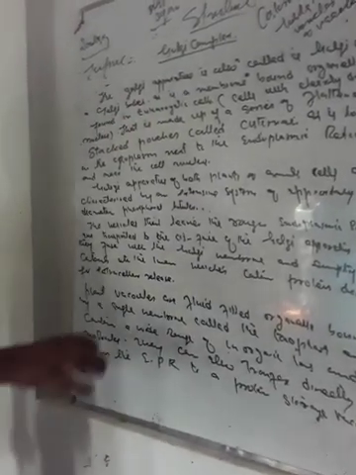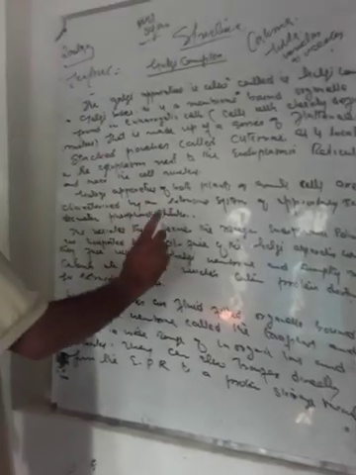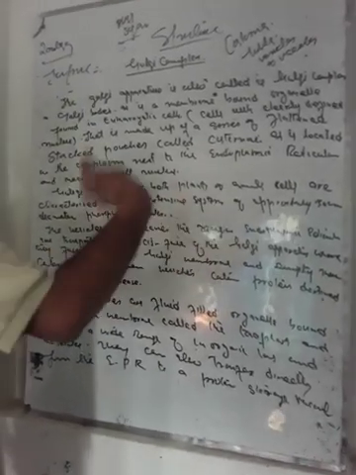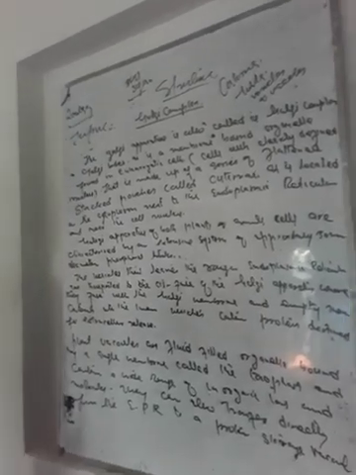The cisternae are a series of flattened stacked pouches, located in the cytoplasm next to the endoplasmic reticulum and near the cell nucleus. Now the second part.